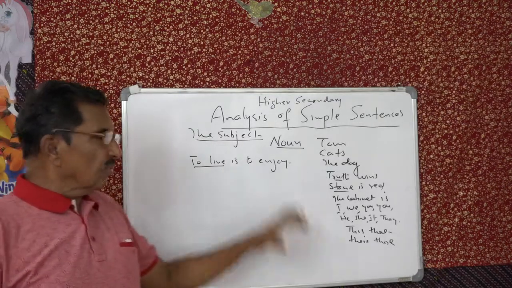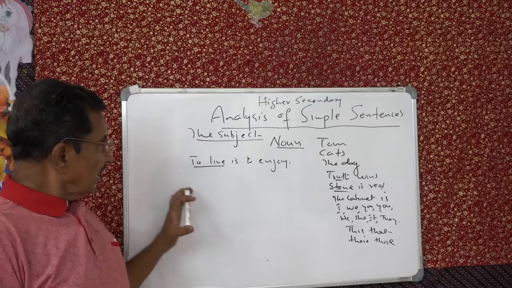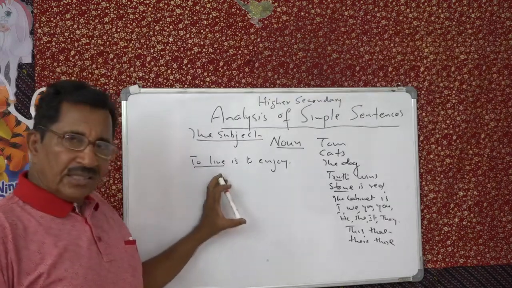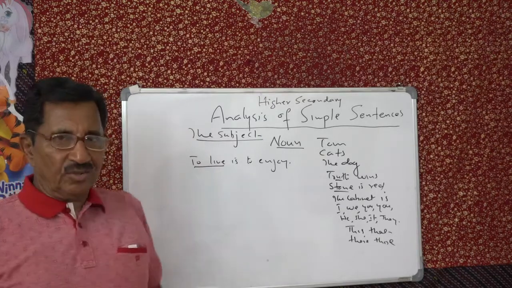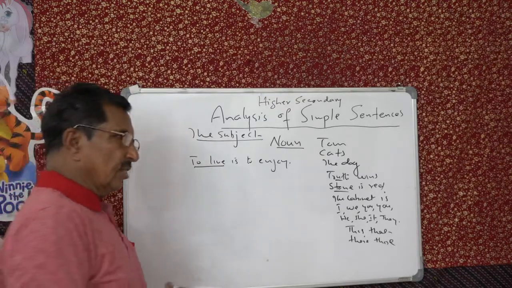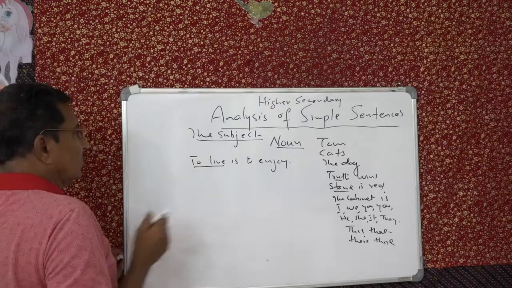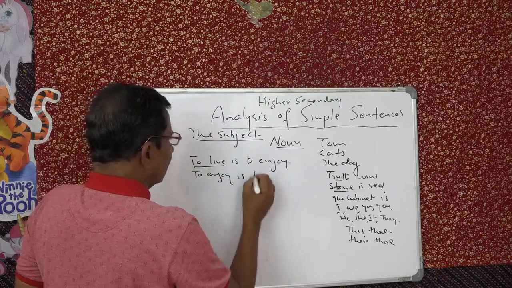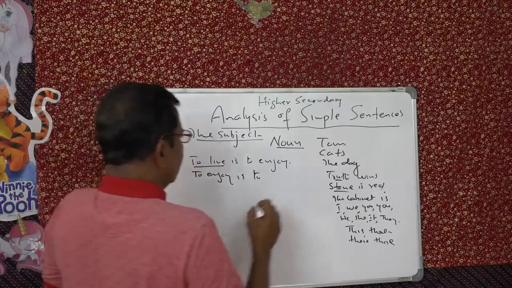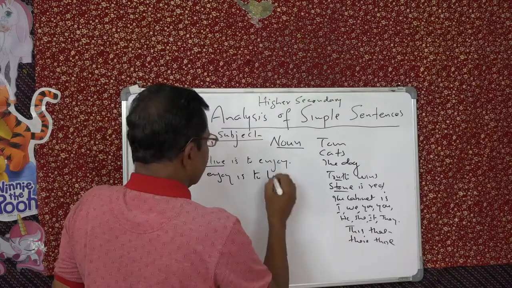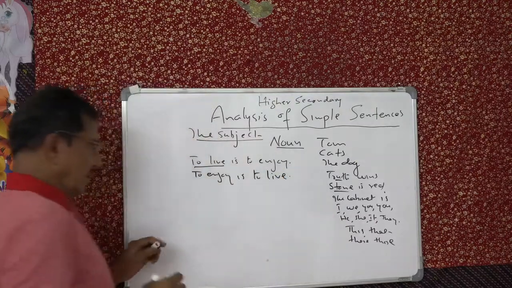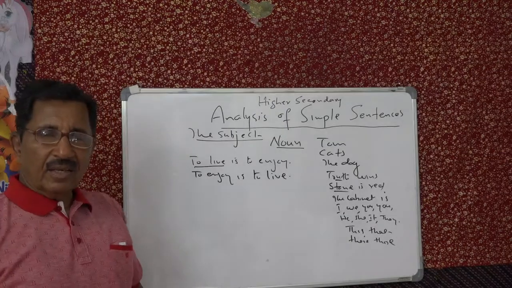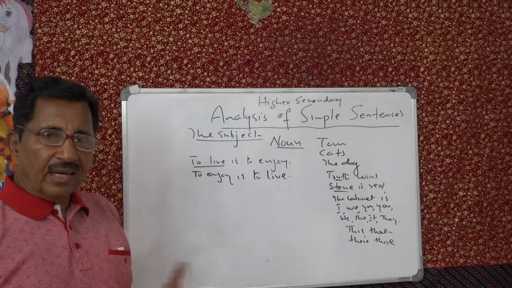To live is to enjoy. We can substitute with a noun. It is a noun-like structure. To live is. Understand? To enjoy is to live. Same, the other way around again. To enjoy is to live. Understand?